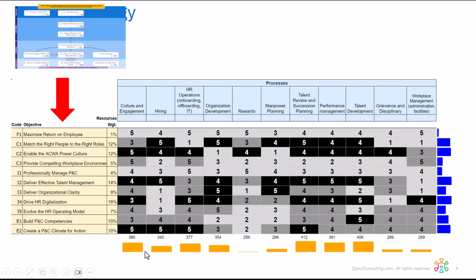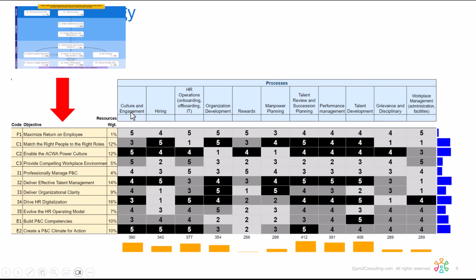Finally, I want to talk about these numbers down the bottom here. So we add up how many points any one department earns under this strategy. So for example, you can see culture is worth 390 strategy points, whereas rewards is only 256. Now, the way these points come in useful is you can actually begin to gamify business by helping employees understand how many points they've earned that day, that week, that month. So the team can begin to keep score on how many points it's earned based on the work.